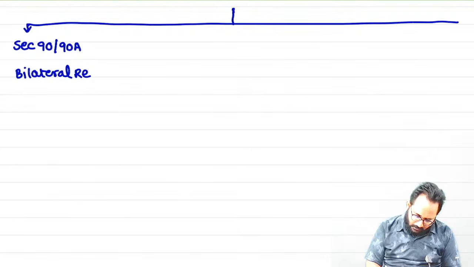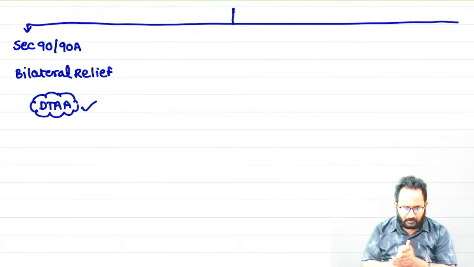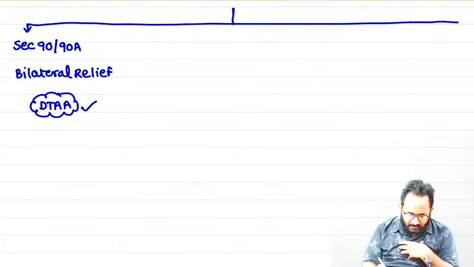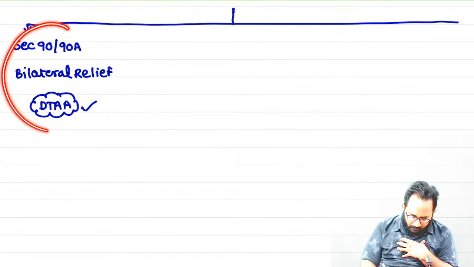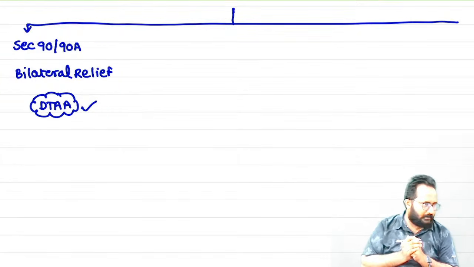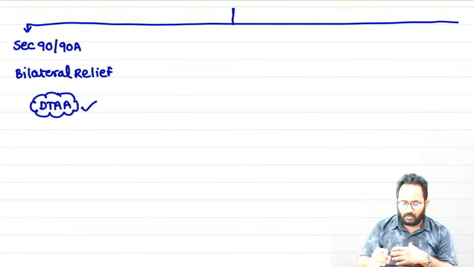That is, if there is a DTAA between the countries. What is a DTAA? A Double Tax Avoidance Agreement already exists between the two countries. Now we are going to provide the relief by using section 90A. This is the first area we have to discuss, and many methods are there. For every method, we are going to get one or two questions.